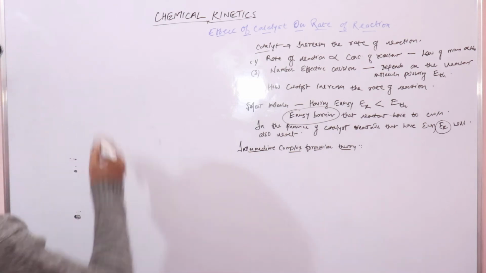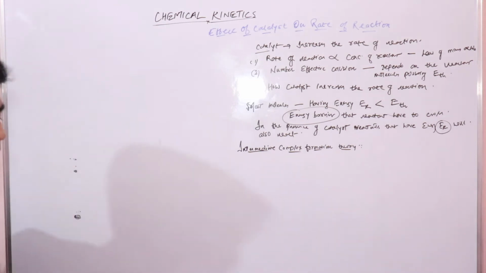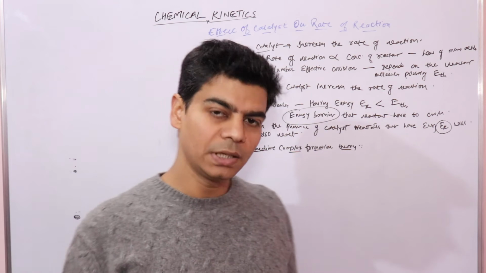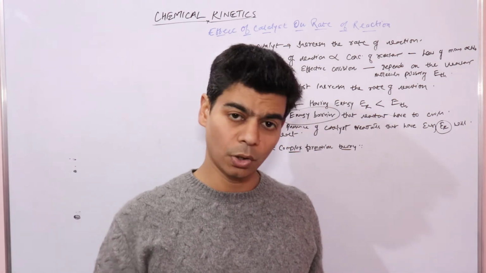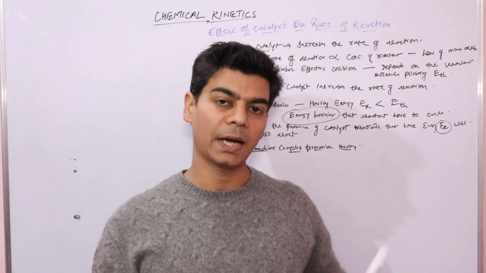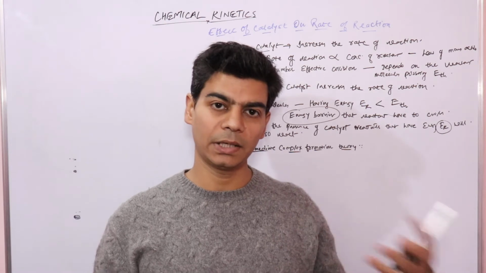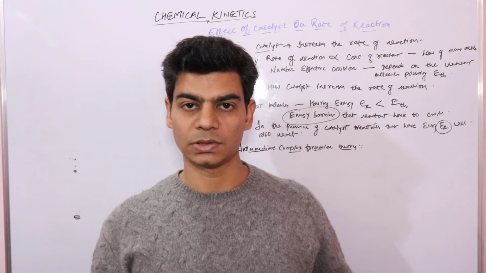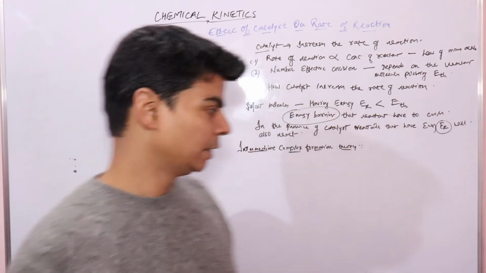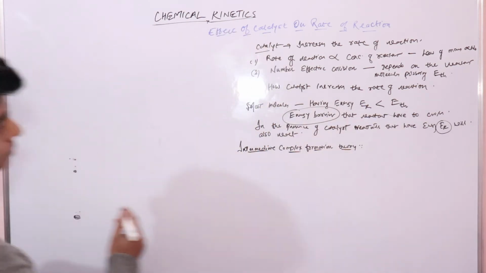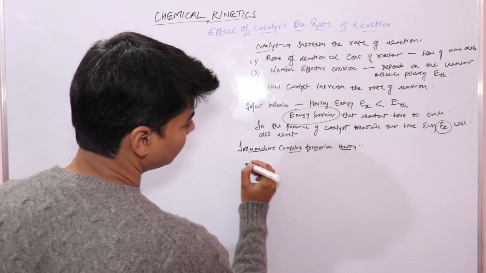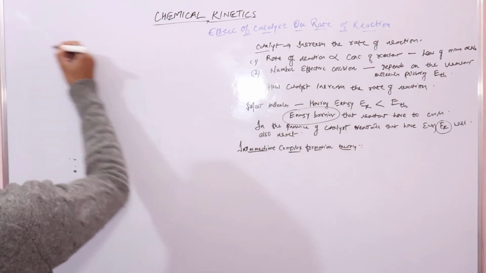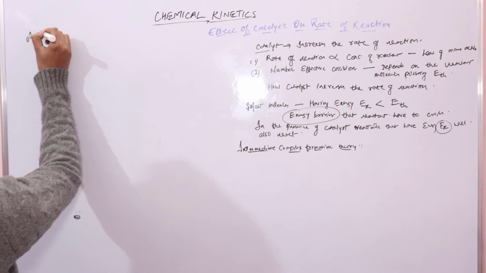Just to recall, in the previous lecture we studied that when reactant molecules absorb energy, they form an activated complex, right? That activated complex is a high energy complex that dissociates to form products, right? So before this, there was something called an activated complex.